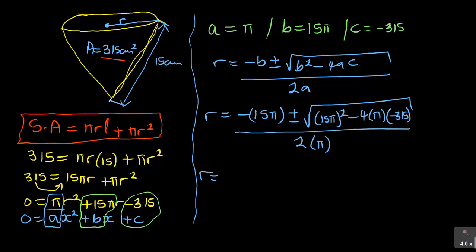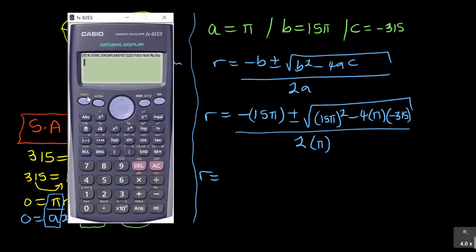Then you got your r is equal to minus, in this case in brackets, 15 pi, there is my pi, start with the positive, plus square root of 15 pi squared minus 4 bracket pi bracket negative 315.